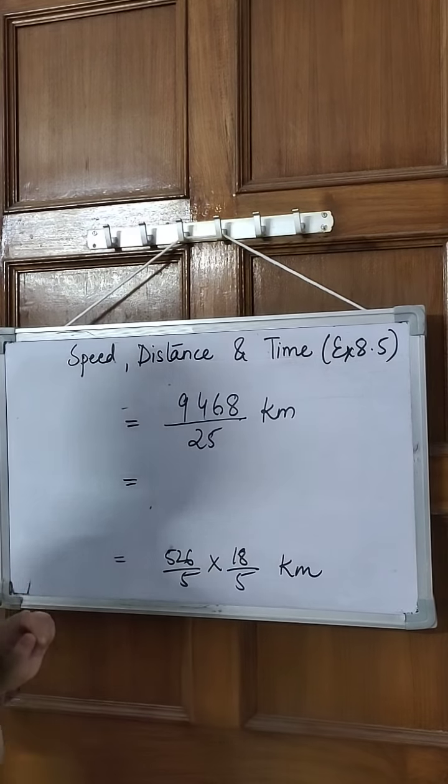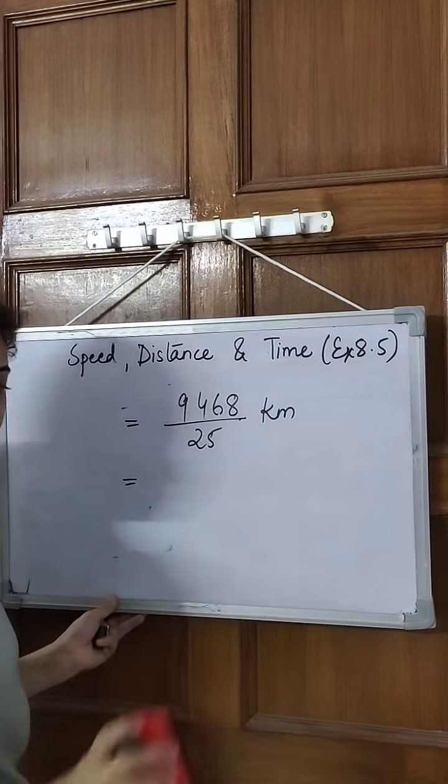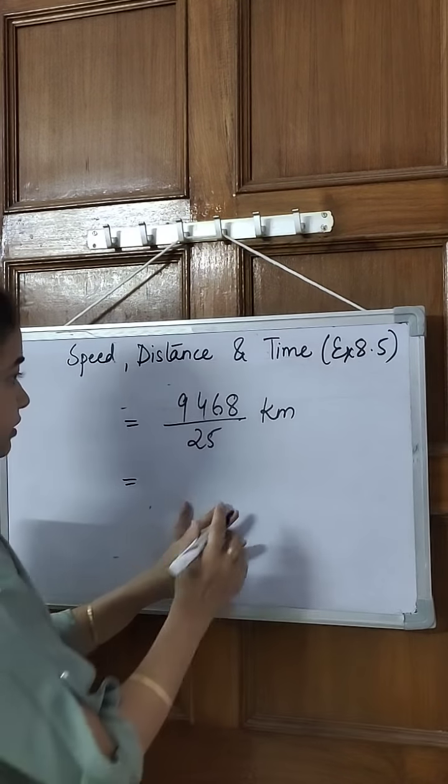Now let's divide these two values to find out the distance.